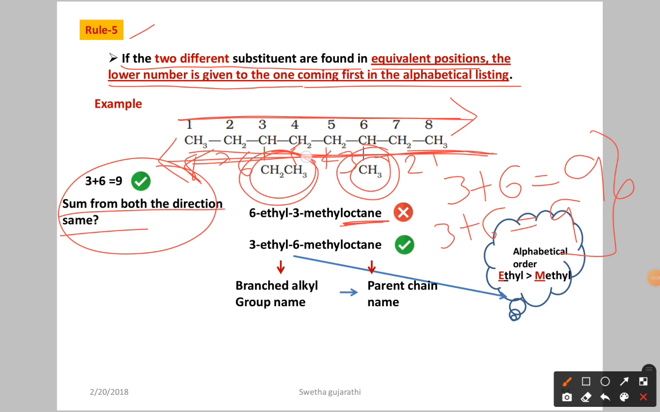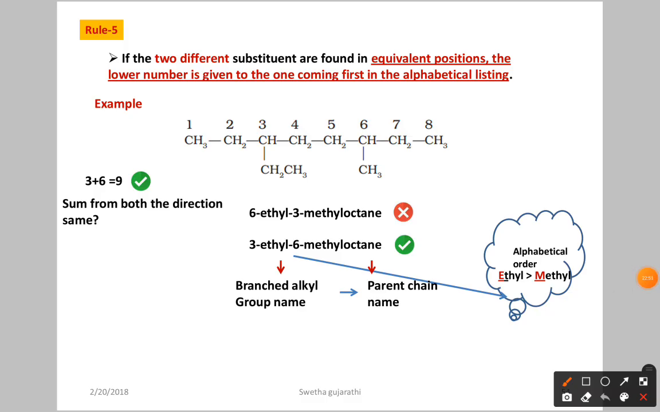In this direction, if you proceed, at the sixth position you are going to get the ethyl, and at the third position the methyl. So you are not writing it like this. Why? Because if the sum of the substituents in both directions is the same, then what do you have to do? Equivalent position means in both directions we get the same numbering. So the lower number is given to the one coming first in the alphabetical listing. Here we have ethyl and methyl. As we know very well, in alphabetical order ethyl will come, then methyl. E will come first, then M.